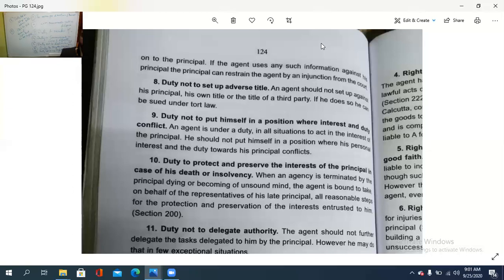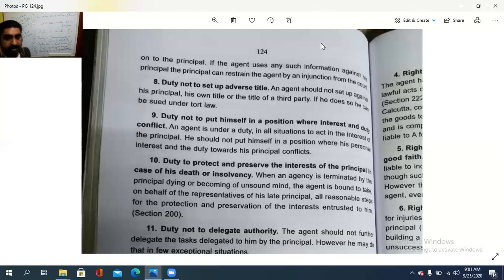So that is duty not to put himself in a position where interest and duty must be conflicted. So an agent is under a duty in all situations to act in the interest of the principal. Principalന്റെ താല്പര്യത്തിന് അതീതമായിട്ട് വേണം വർക്ക് ചെയ്യാൻ. He should not put himself in a position where his personal interest and the duty towards such a principal must be conflicted. Then,